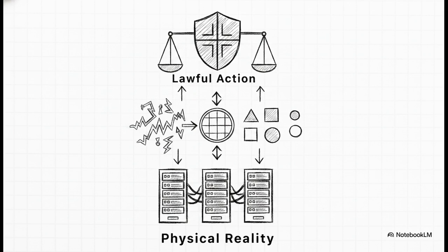This semantic layer ensures that every single signal on the global network is translated into a precise meaning before any automated action is ever authorized. The system doesn't just blindly push packets around. It literally asks, what is being expressed here, what does it mean, and what action is legally and operationally permitted.